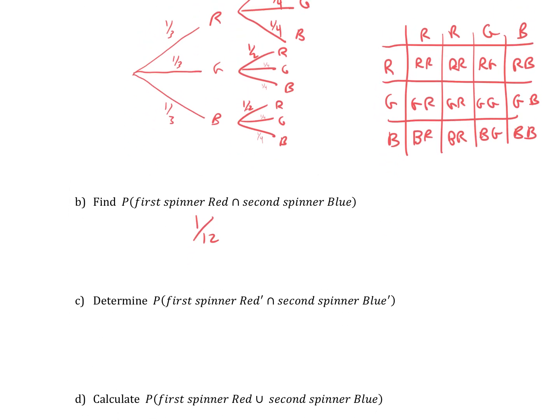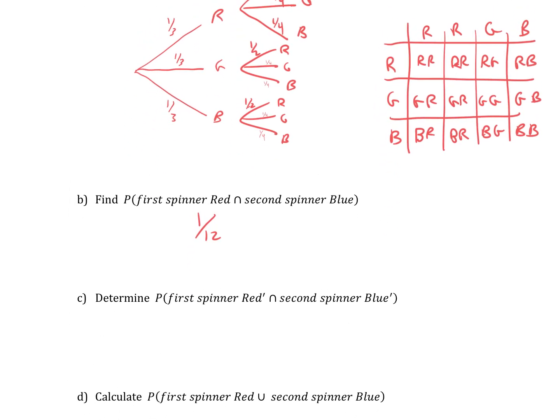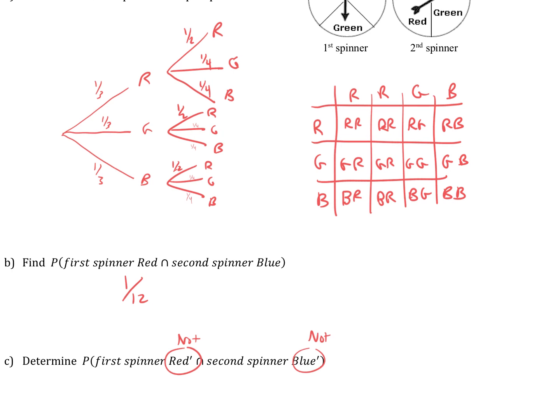Okay, determine the probability the first spinner is not red, and the second spinner is not blue. Okay, I'm going to count these up here. First spinner is not red, and the second spinner is not blue. Not red and not blue, not red and not blue, not red and not blue, not red and not blue, not red and not blue, not red and not blue. I think it's those 6.